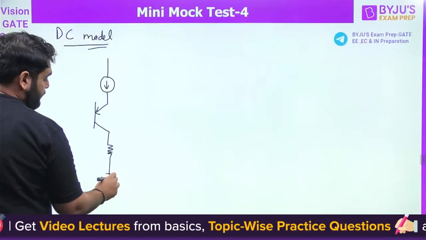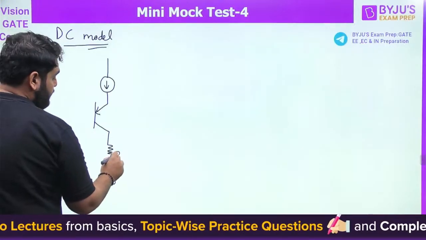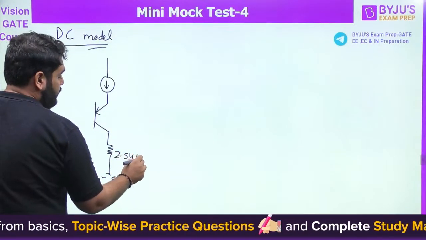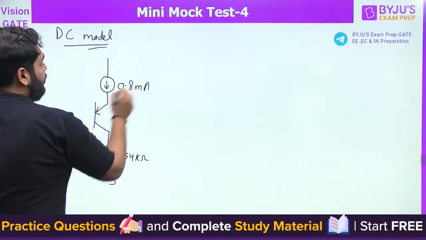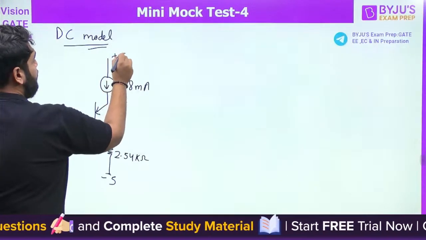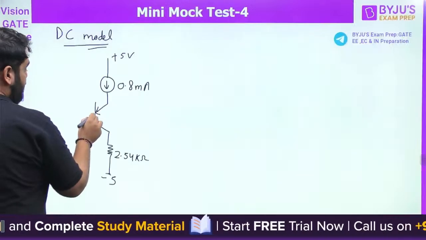Sorry, this is -5 here, -5 here, 2.54 kilo ohm. Now here we have 0.8 milliampere. Okay, fine. We have plus 5 volt, and here I have a resistor like this.